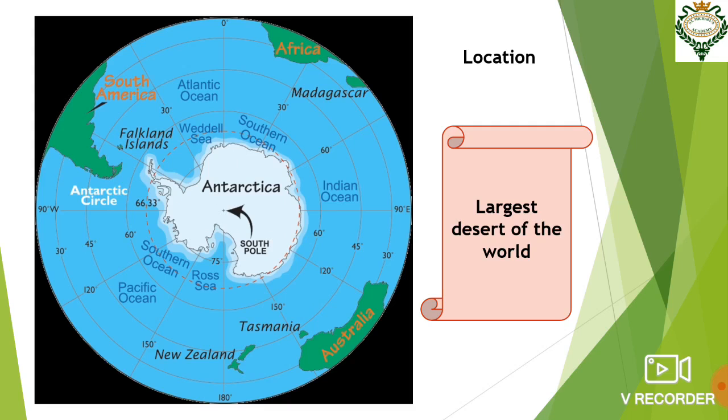It is surrounded by water and is permanently covered with ice. Another interesting fact is that it is regarded as the largest desert of the world. You already know this while reading the chapter Desert. The largest desert of the world is Antarctica.